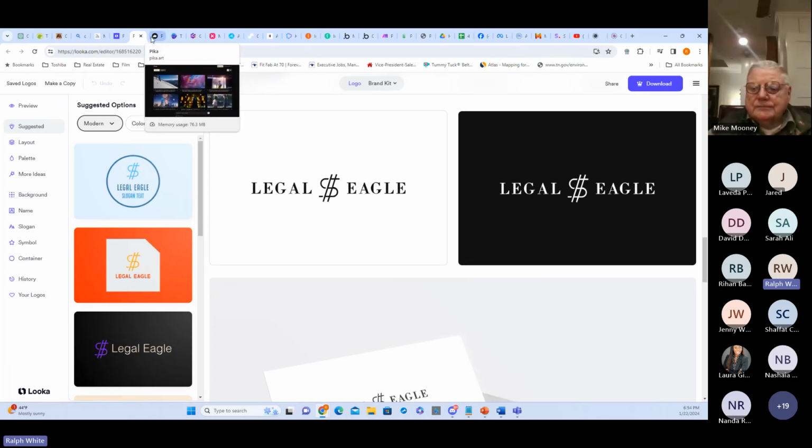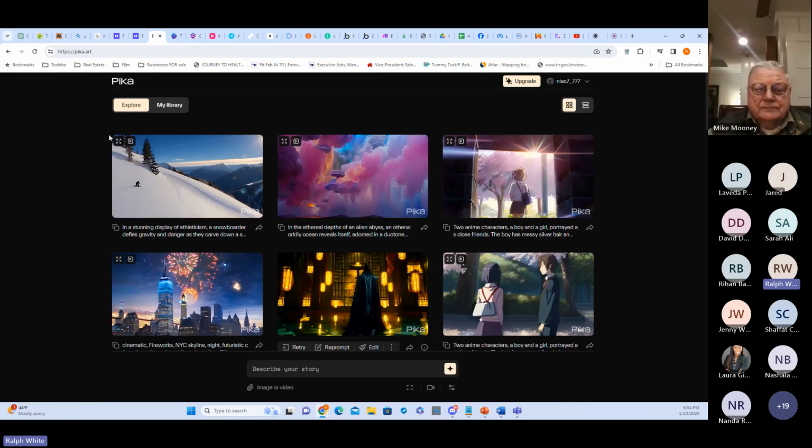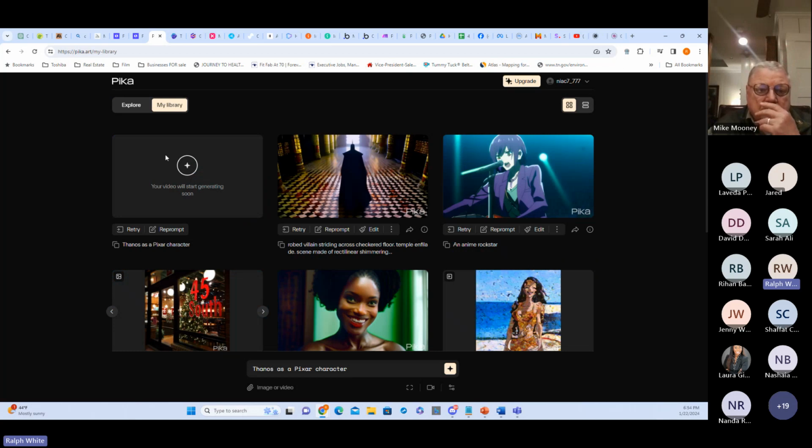All right, so next, I want to go to something a little bit different. Now, this looks kind of like an image generation site, but actually it's a text-to-video site. So if I did, let's see, I want to do Thanos as a Pixar character. And it will actually take this prompt and generate a video.